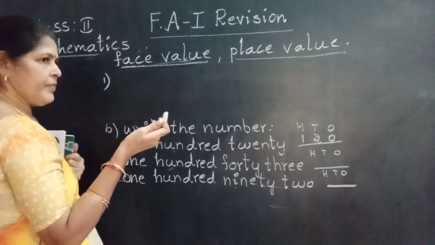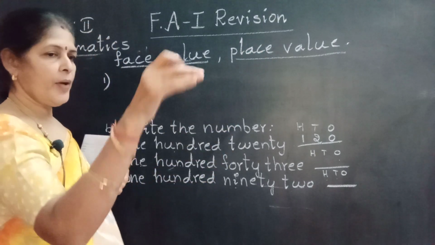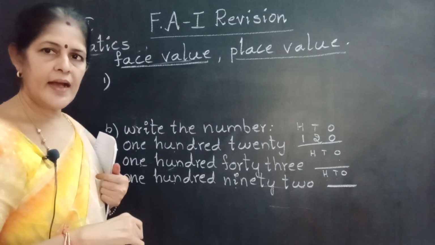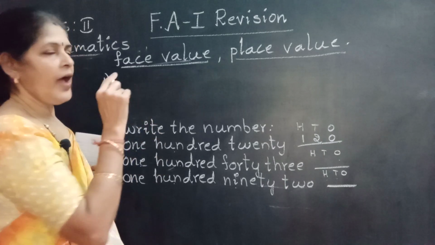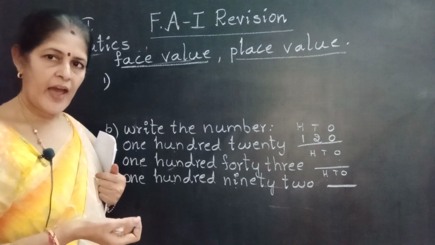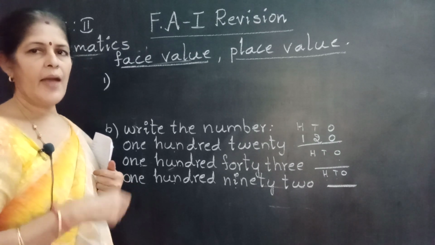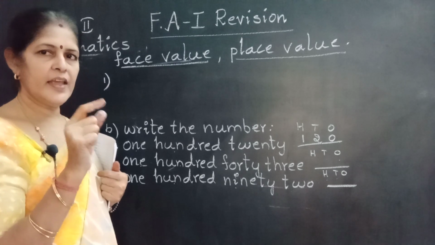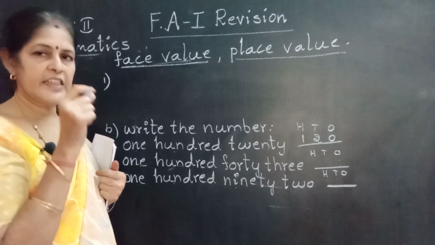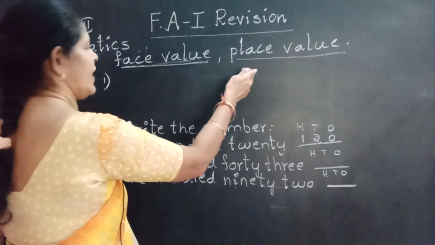Place value depends upon the place. Here you have to write the face value and place value of the underlined digit. I am going to underline one number only. You have to see which place that number is in, and write the place value. Come on.